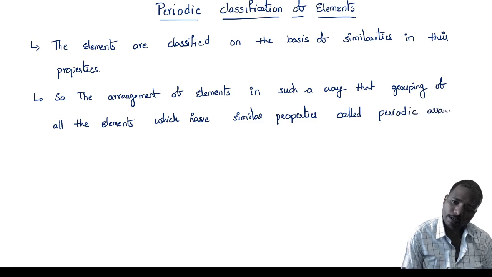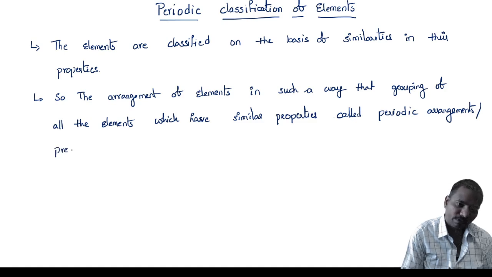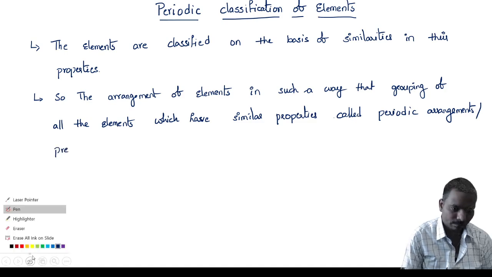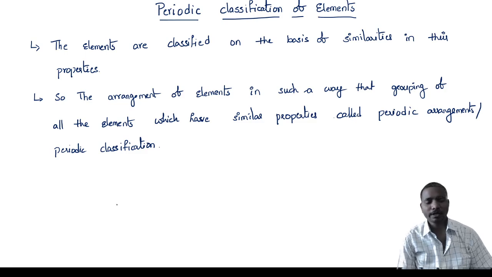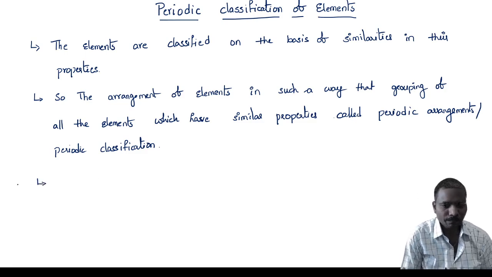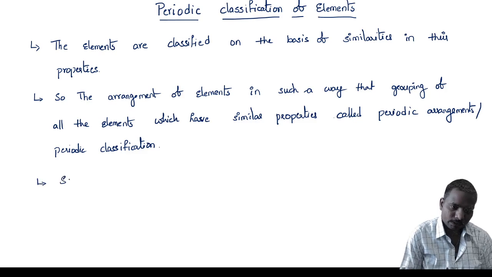Periodic arrangement or periodic classification.